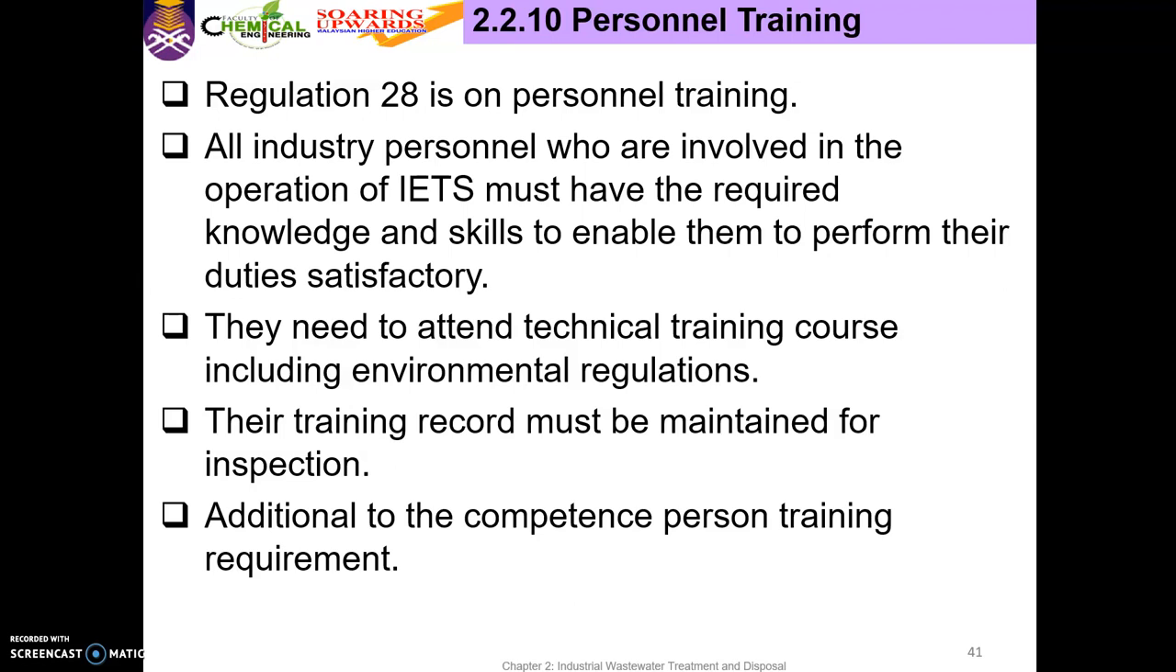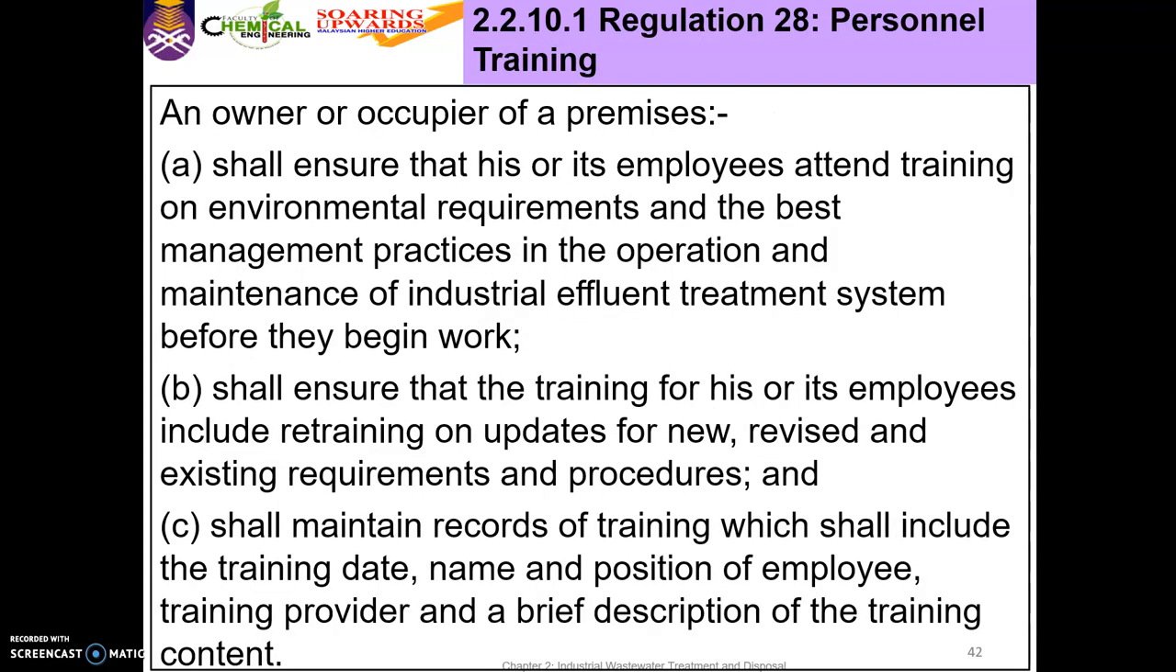And then additional to the competent person training requirement. Okay. So personnel training must be provided. Okay, and then again, same for regulation number 28, personnel training. Okay, so ensure that the training for his or its employee, including retraining on updates for new, revised and existing requirement and procedure. Okay, so bila anything equipment update, so kena hantar training.